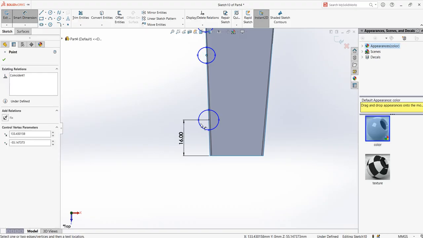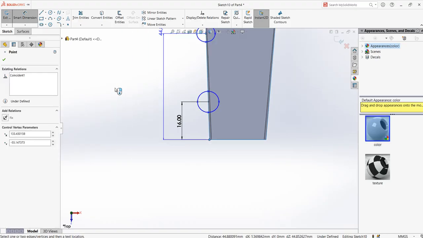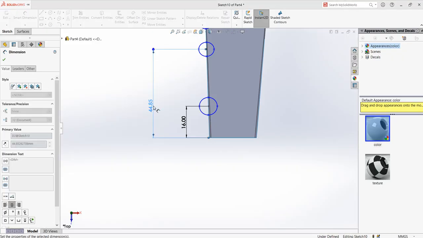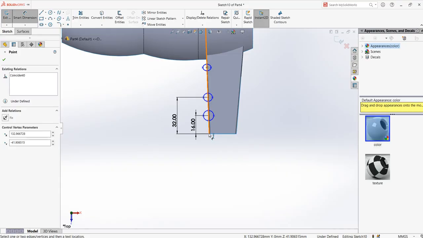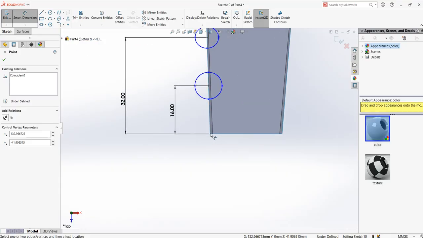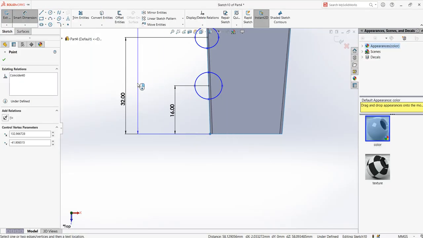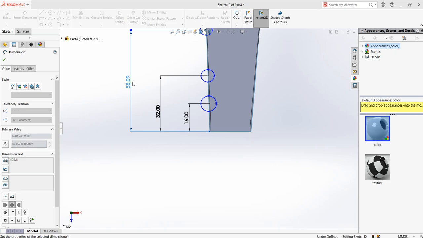Again from the center to, that is 32, and the last one which is on top is, how much did we see? It's 50.